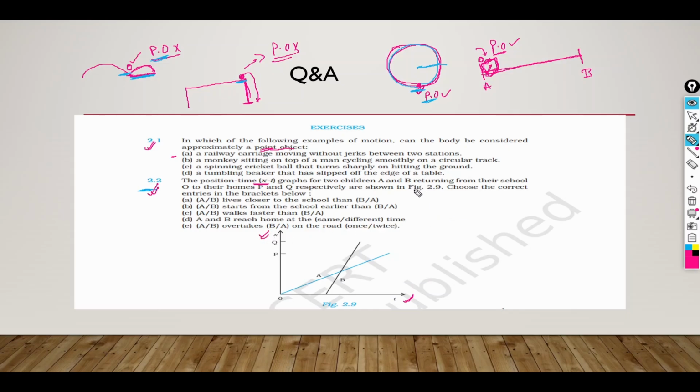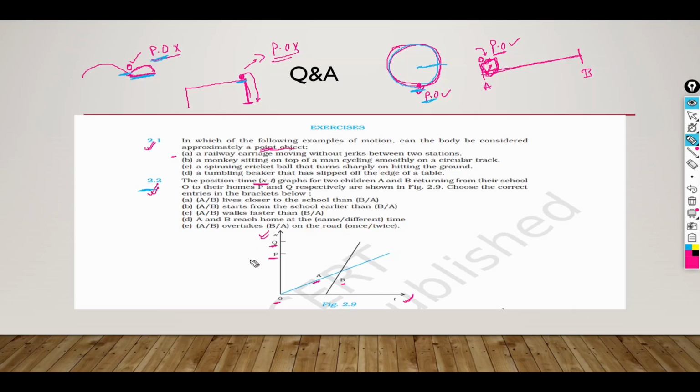There is a situation where two children A and B are returning from their school O to their homes P and Q respectively. Choose the correct entries in the brackets below.